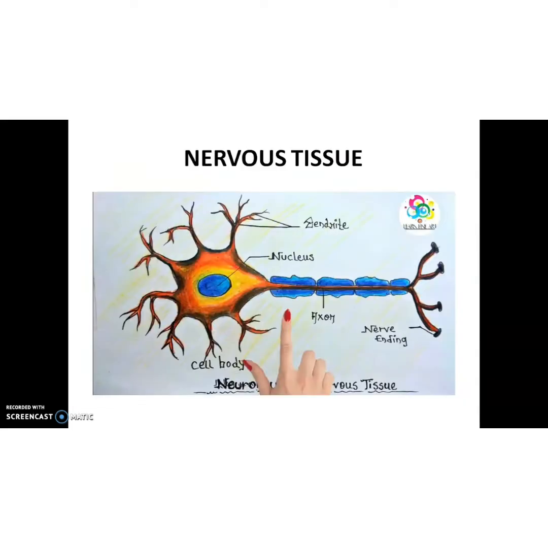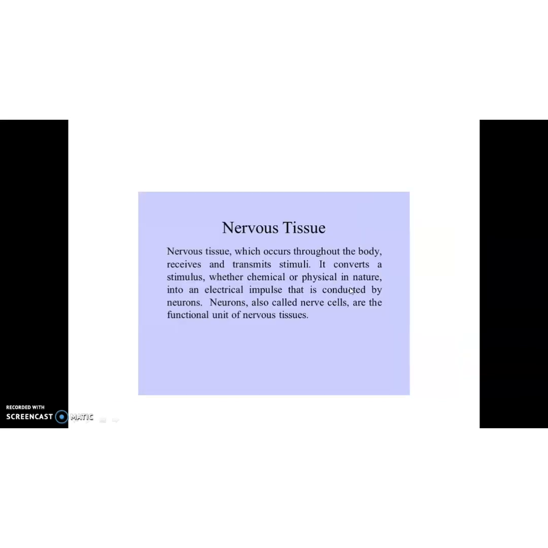Okay. Then the next animal tissue is nervous tissue. On all the question papers you can see a repeatedly asked question to draw a nervous tissue or neuron. So draw the structure in your notebook. So what is a nervous tissue? Nervous tissue, which occurs throughout the body, receives and transmits the stimuli. It converts the stimuli, whether chemical or physical in nature, into an electric impulse that is conducted by this nervous tissue or neurons. So neurons, also called nerve cells, are the functional unit of nervous tissue.